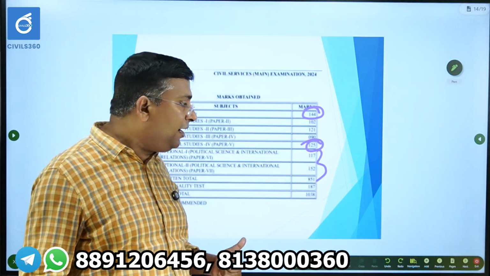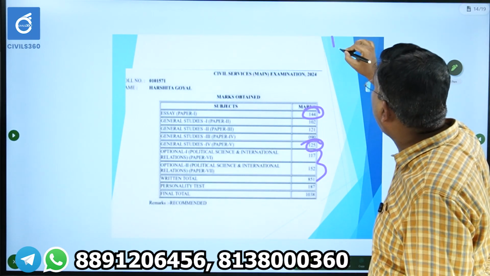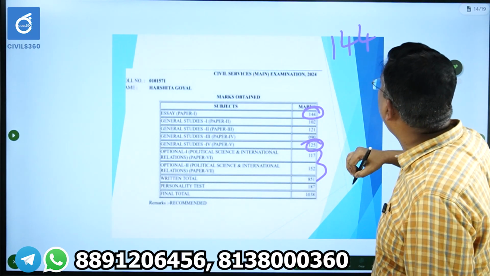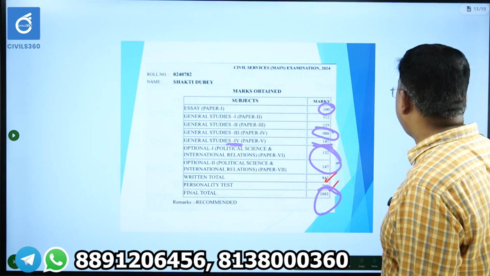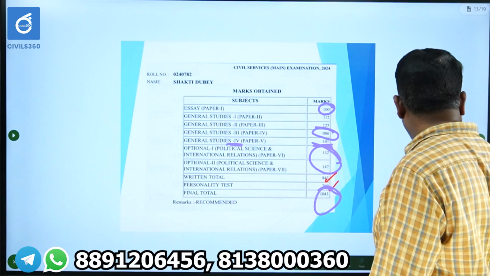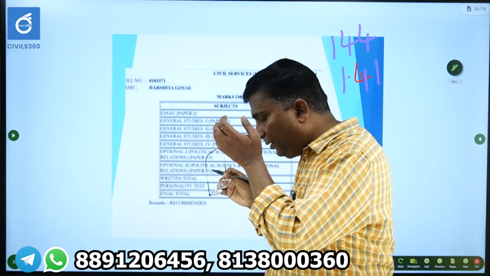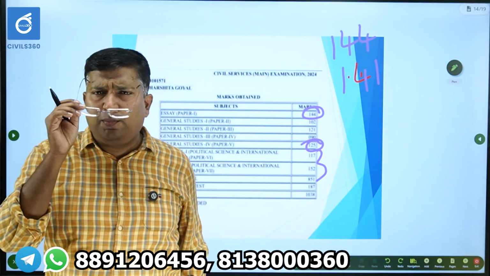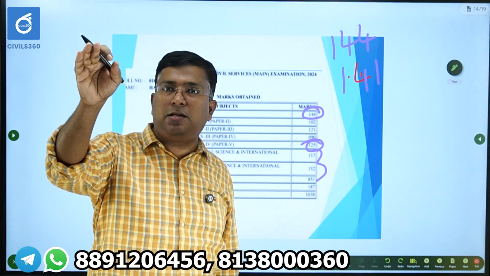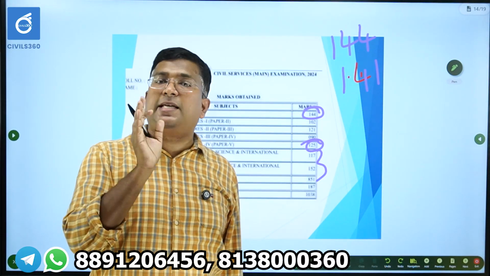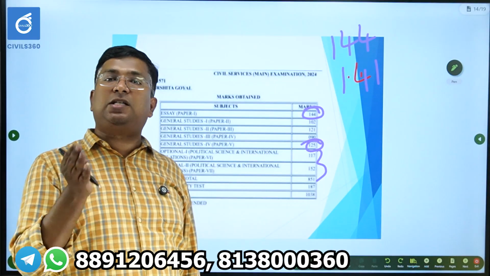So essay and ethics, if you see, the toppers score in this range: in essay you can score 144, and in ethics you can score 141. So 140 plus is possible in essay and ethics if you prepare accordingly. It requires good answer writing skill along with knowledge. So you need to invest time, like you invest time in your optional.